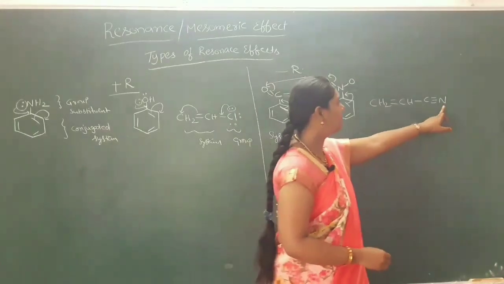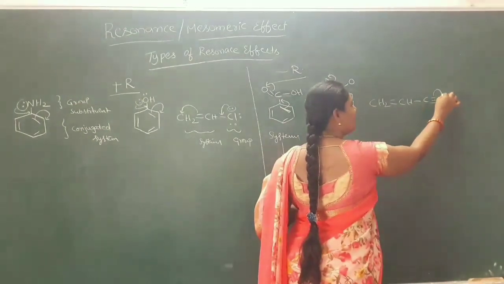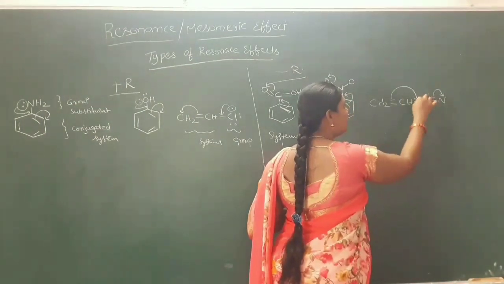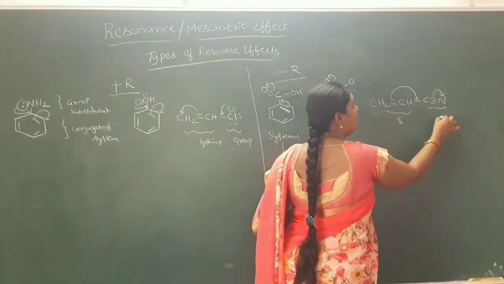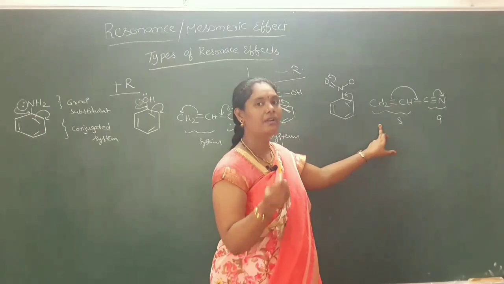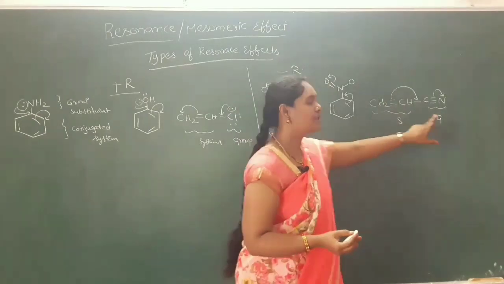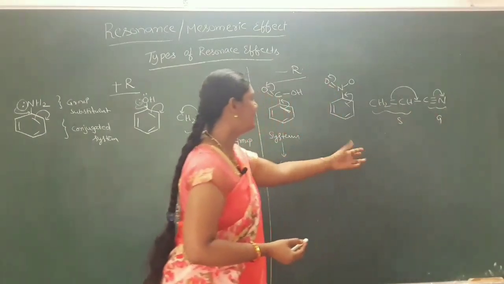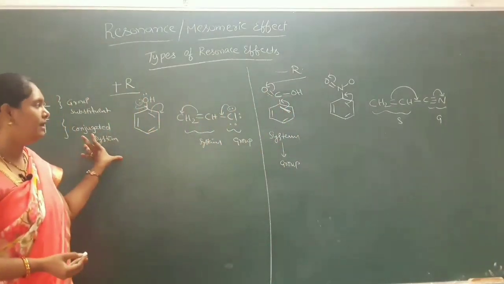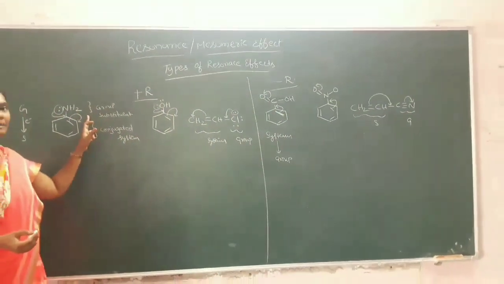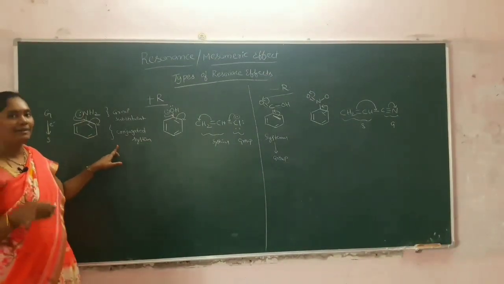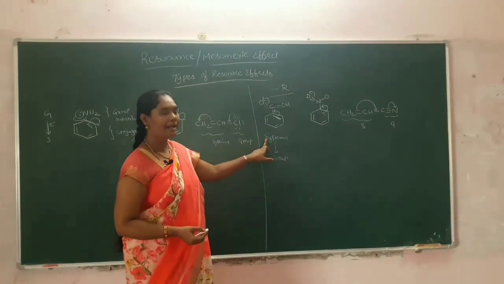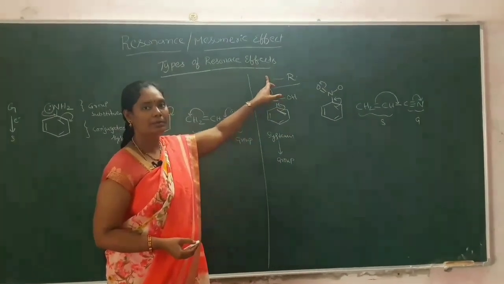So here also you know that the cyano group having more electronegativity when compared to the carbon atom. It takes the electrons, then these electrons will be delocalized to here. So it is in a system, this is in a group. Here also we can observe migration of electrons from system to group, and this process is opposite to the first one. In the first case, the electrons will be migrated from substituent or group to conjugated system. In the second case, the electrons will be migrated from system to group.